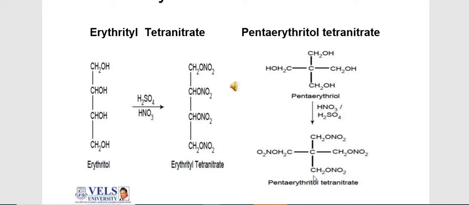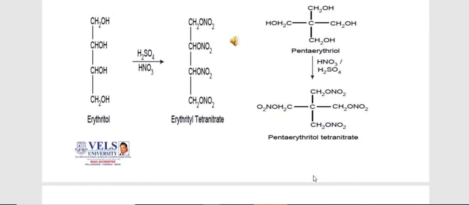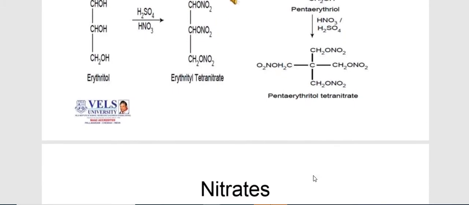Depending upon the conversion of OH functional groups to ONO2, the moles of HNO3/H2SO4 used vary. In the first case, 4 hydroxy groups convert to 4 ONO2, so 4 moles are required, and for pentaerythritol to pentaerythritol tetranitrate, again replacement of 4 OH groups with 4 ONO2 means 4 moles of HNO3/H2SO4 are used for the nitration reaction.